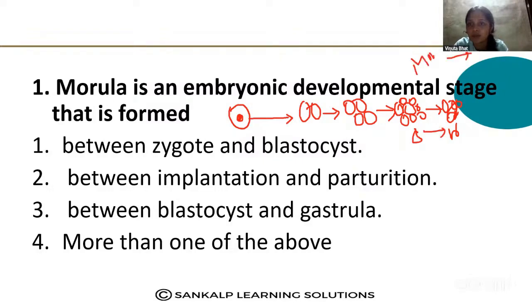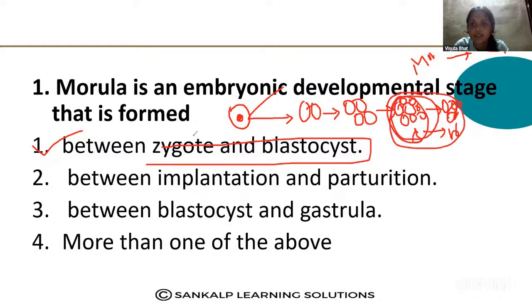Then it develops into the gastrula, and then becomes the blastocyst. After that, implantation takes place. So between the zygote and the blastocyst is the correct answer. Here the morula stage is present.